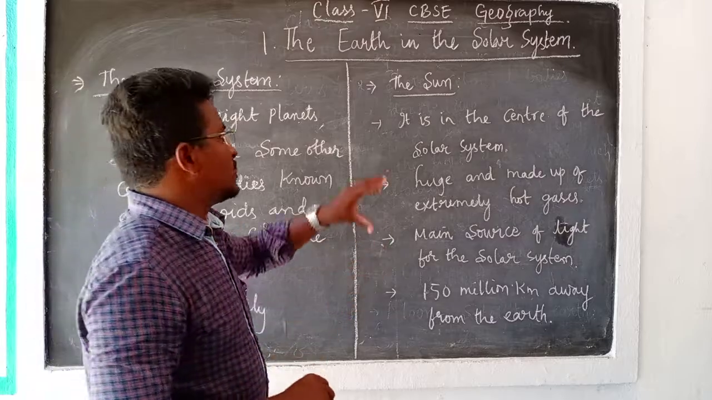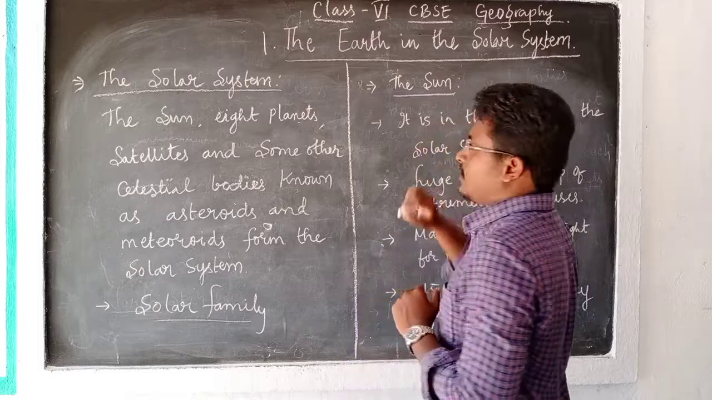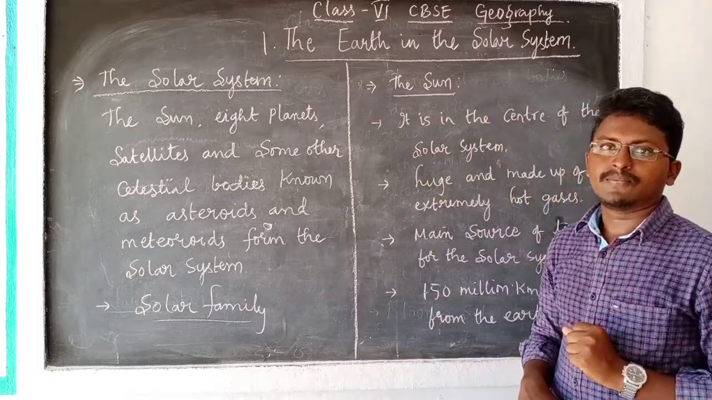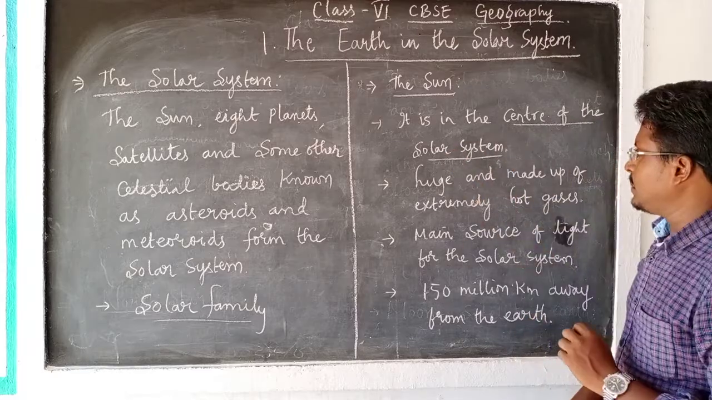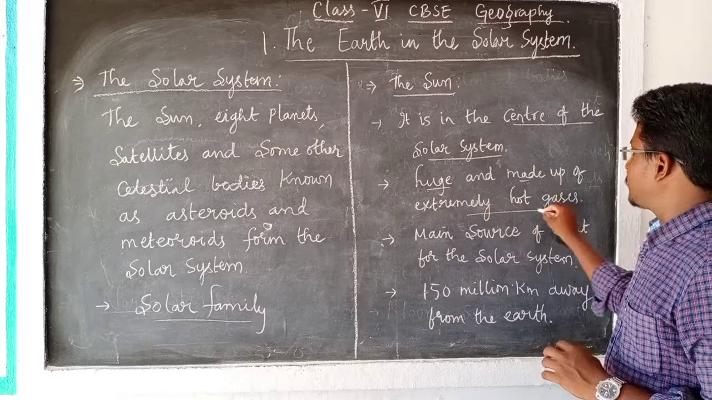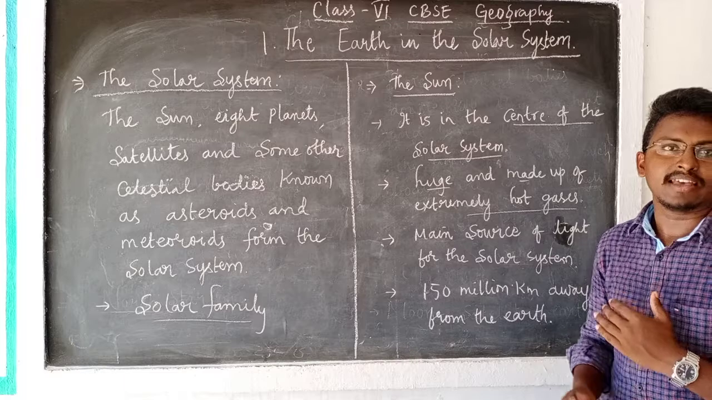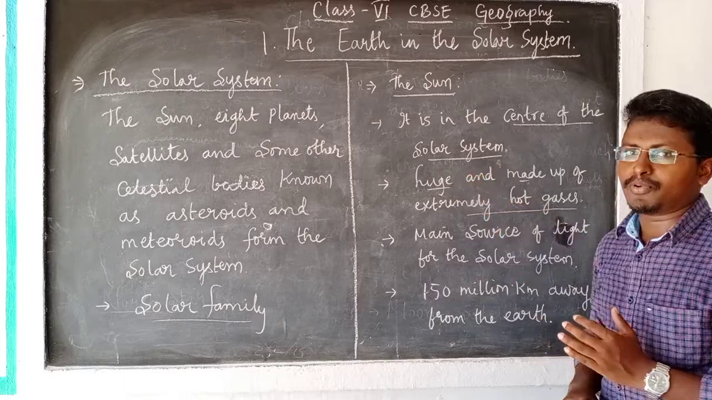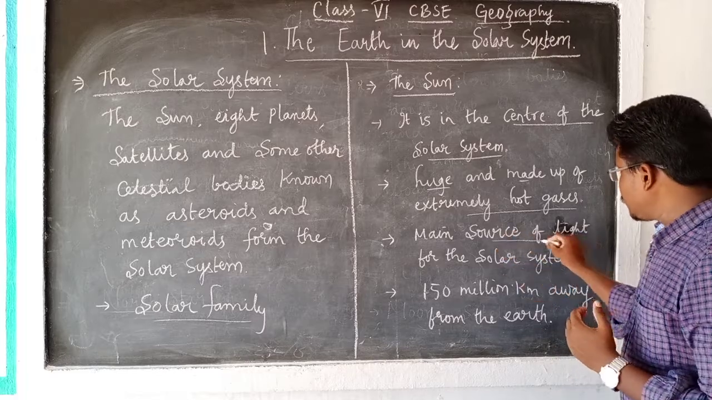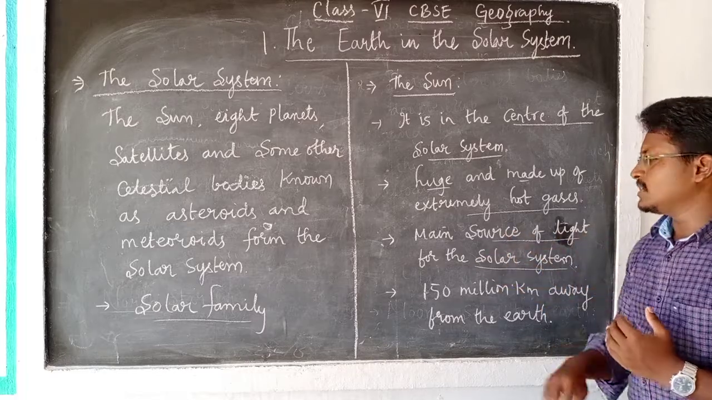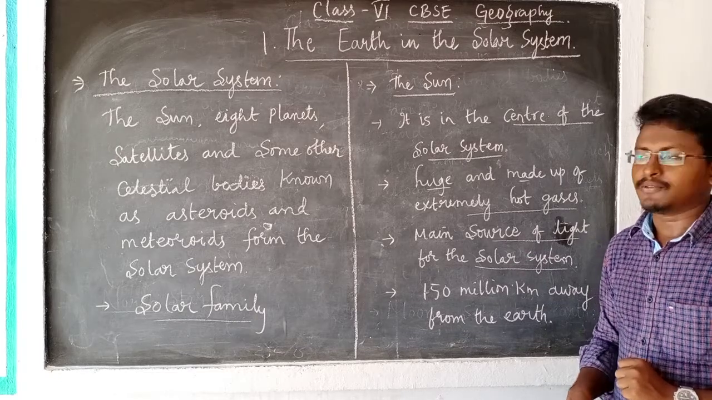Then we will discuss the main head of this solar family or solar system, that is the sun, as well as the closest star to our earth. It is the center of the solar system. It is very huge and made up of extremely hot gases. As I told you, stars are made up of different gases. So the sun is also made up of these extremely hot gases, very hot. It is the main source of light for the solar system. That means the ultimate source of light for the solar system is the sun.